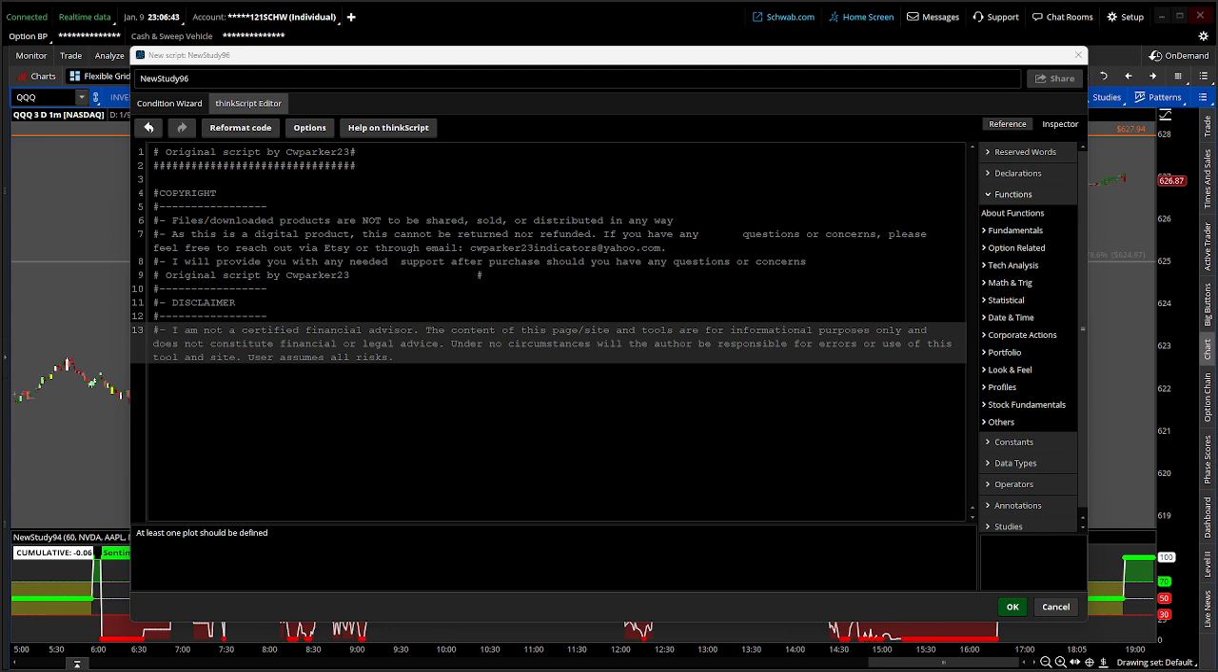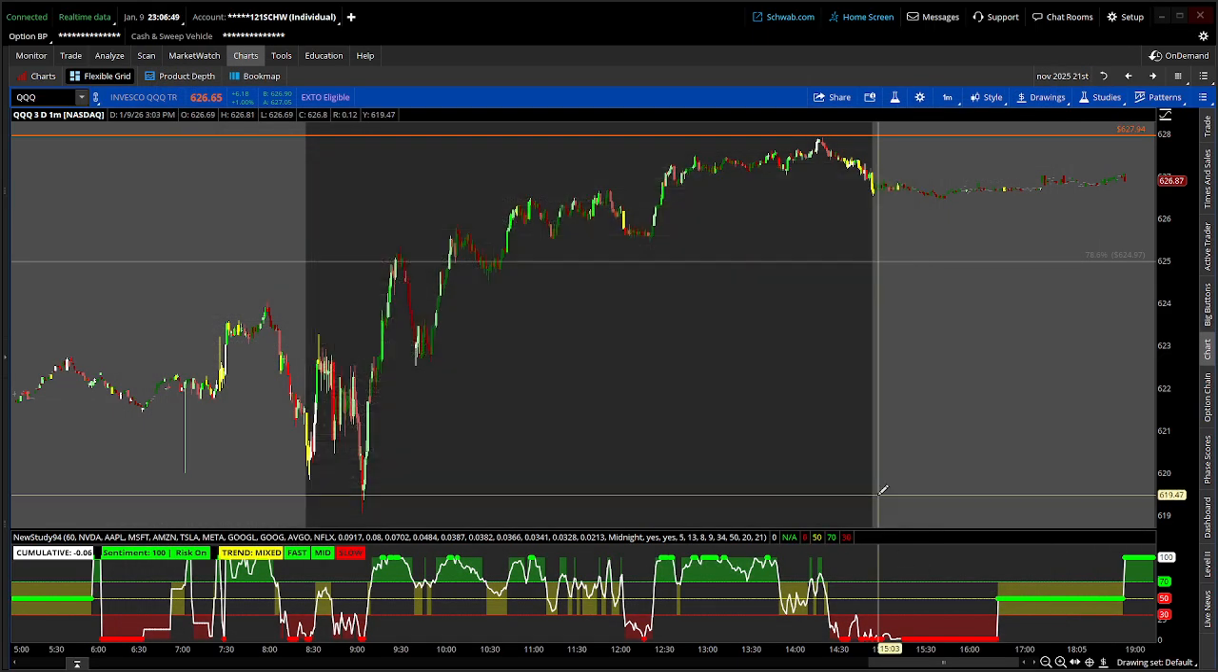Today I'll be introducing you to the QQQ Top 10 Weighted Sentiment Trend Indicator. It tracks the top 10 holders of the QQQ, which is NVDA, Apple, Microsoft, Amazon, Tesla, Meta, Google, both of the Googles, Broadcom, and Netflix.